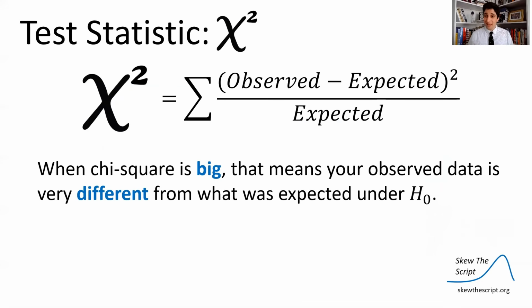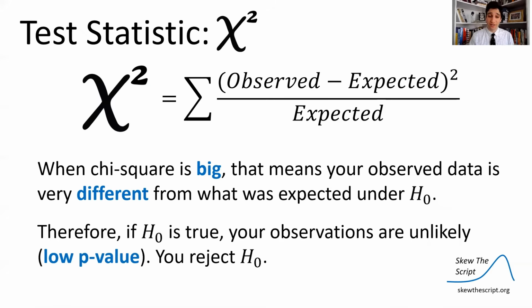So when this is big, when the sum total of all that is big, that means the observed data is very different from what we expected. Those differences are very large. And so therefore, if the null is true, what we observed is unlikely. We're going to get a low p-value. We're going to reject the null because under the null assumption, our observed data is unlikely. And so we reject the null.